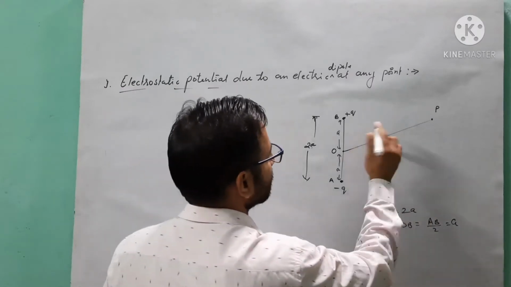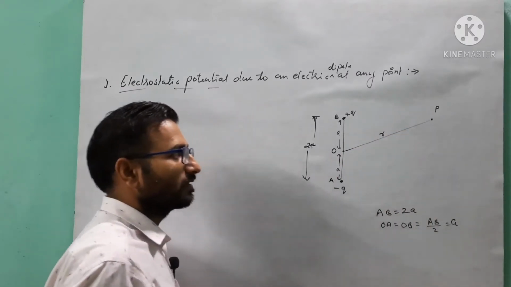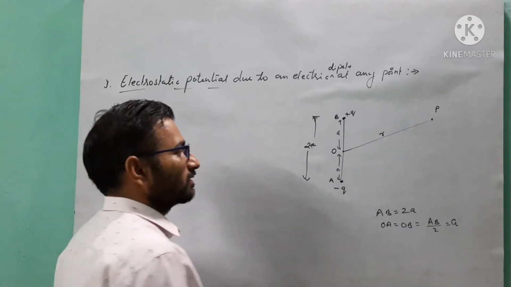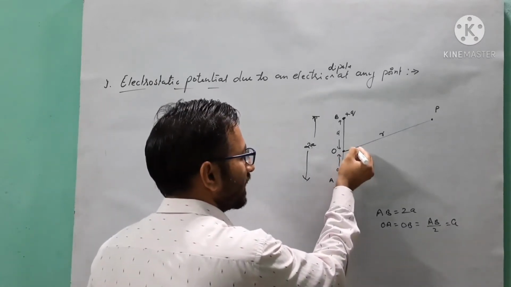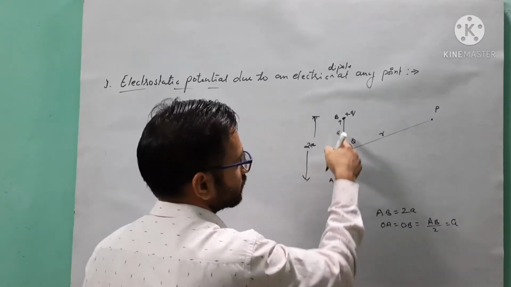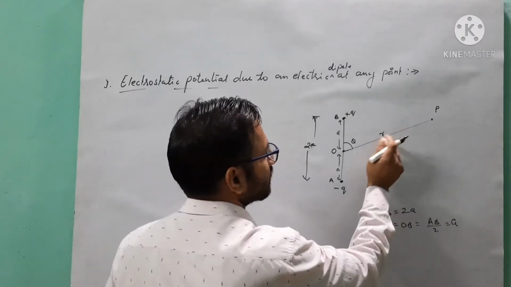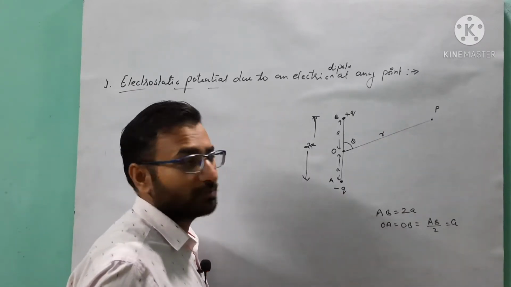Now let us suppose r is the distance of the point P from the center of the electric dipole, and the angle between them is theta.